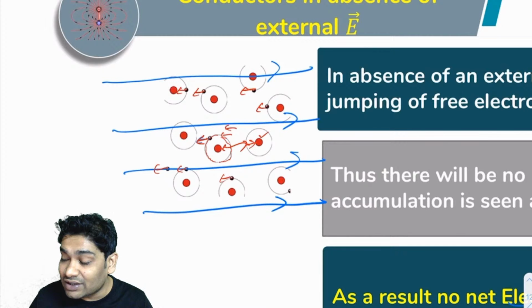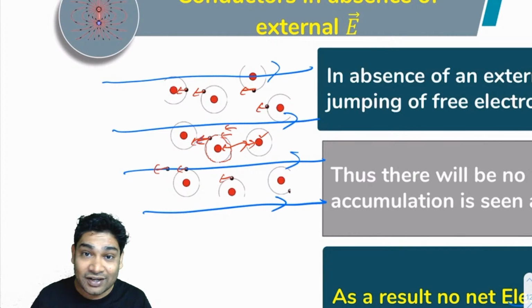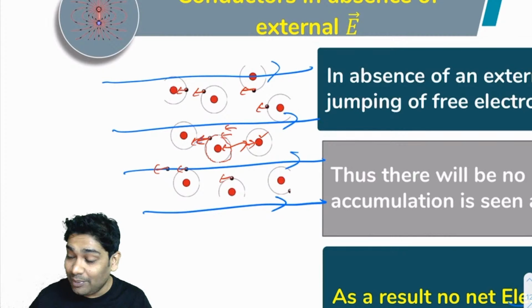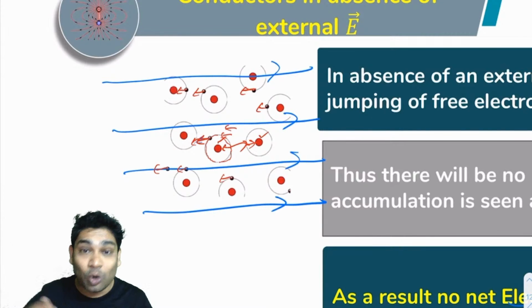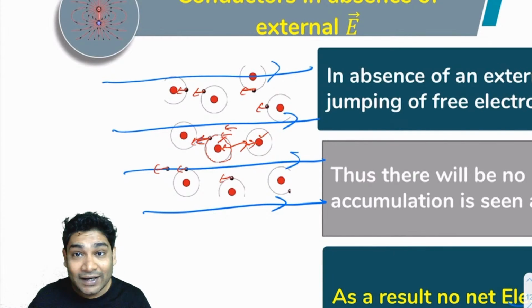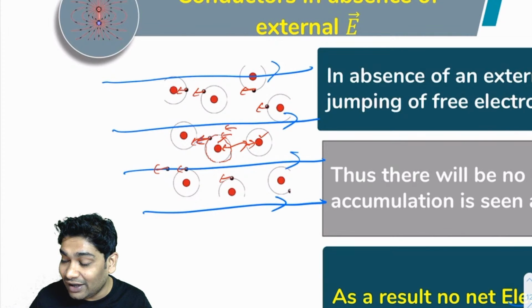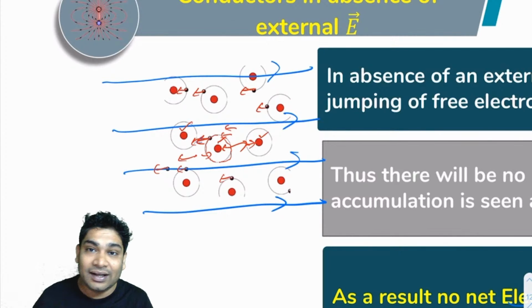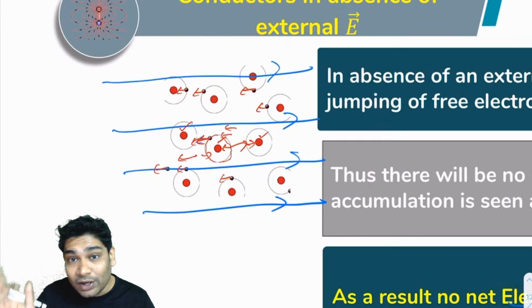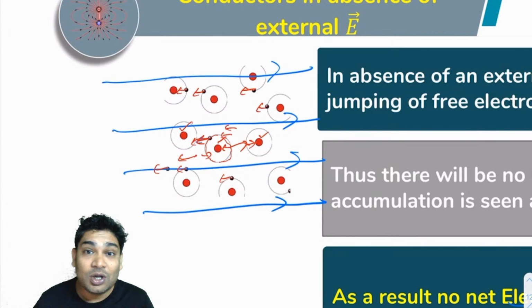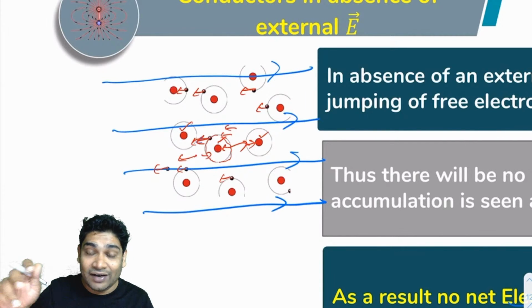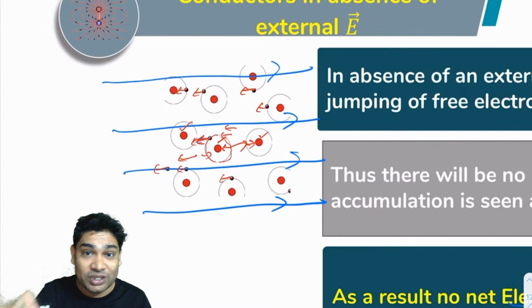However, when it was here and wanted to jump towards the left, that would be easier. Why? Because this nucleus's hold will get weaker. It is the only one pulling the electron in this direction, and in the other direction this nucleus plus the electric field both are pulling it. So the electron is already feeling a net force towards the left. So obviously, this time when it wants to jump, it will be easier for it to jump towards the left side.